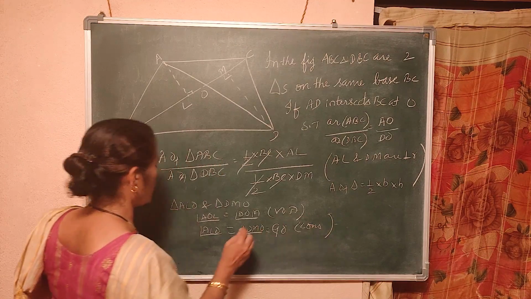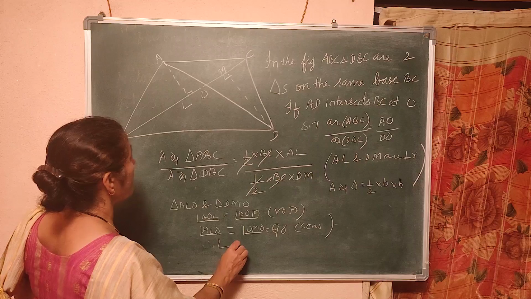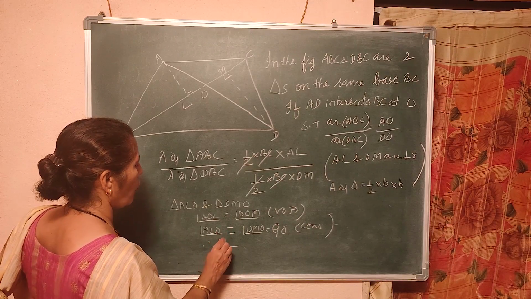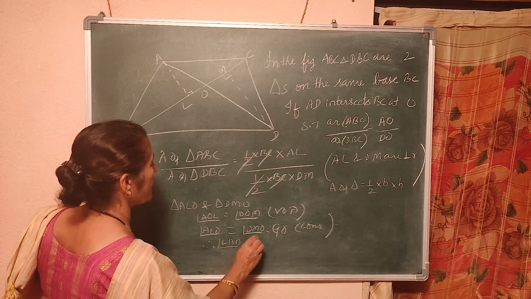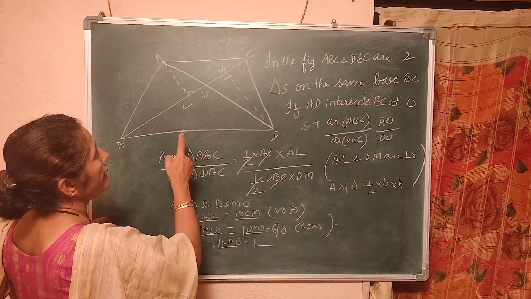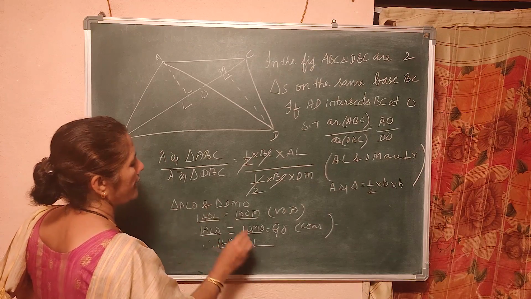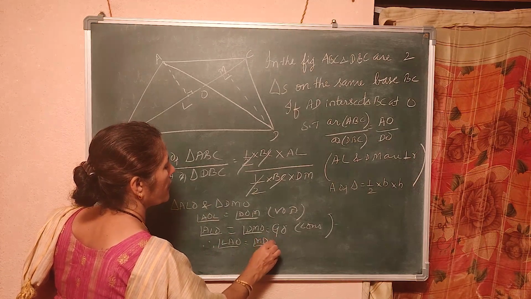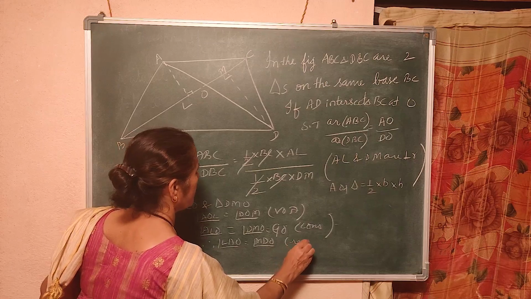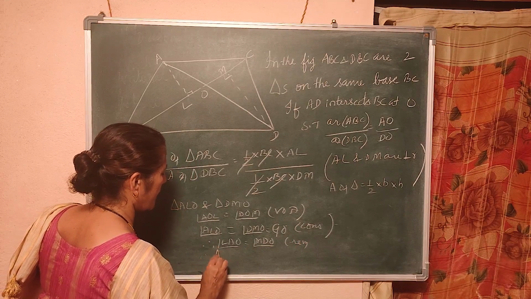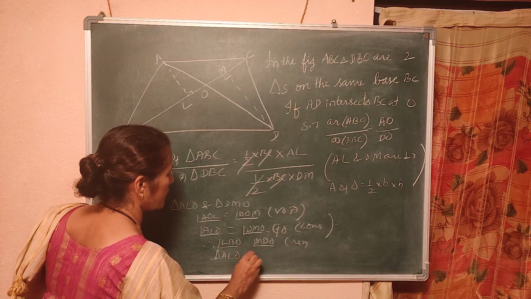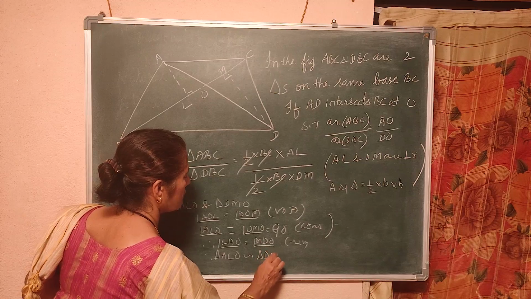Right? So, therefore, angle LAO is equal to angle MDO, the remaining angle. Therefore, triangle ALO is similar to triangle DMO. Why?